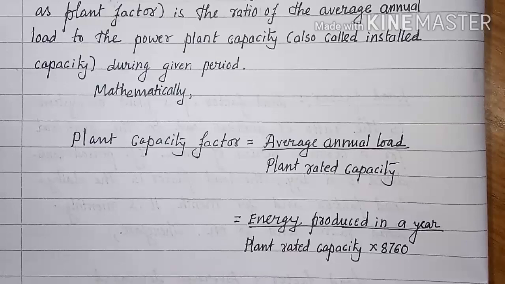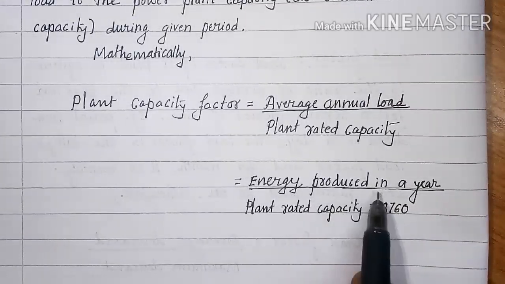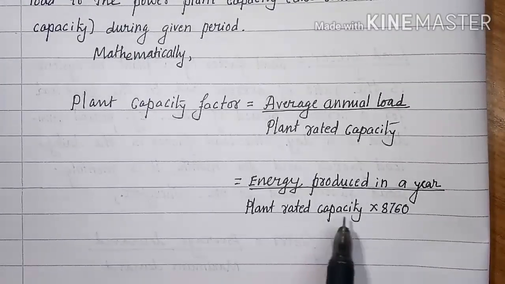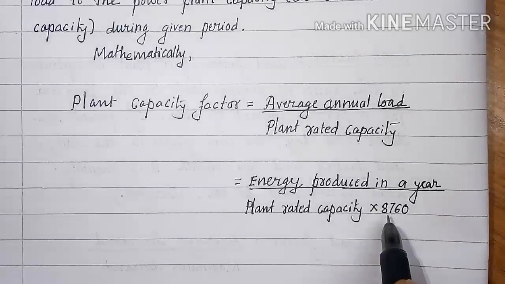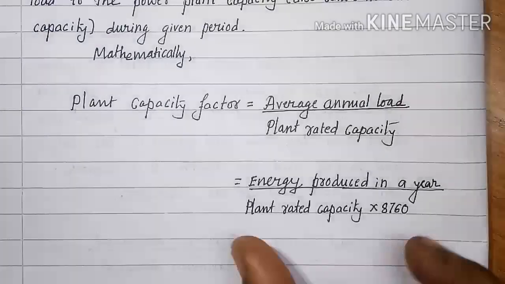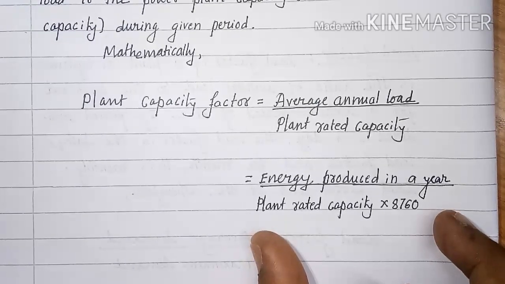and is also equal to energy produced in a year divided by plant rated capacity into 8760. 8760 is number of hours in a year. So plant rated capacity into 8760 will be the energy generated by the plant when it is operating at its rated capacity throughout the year.